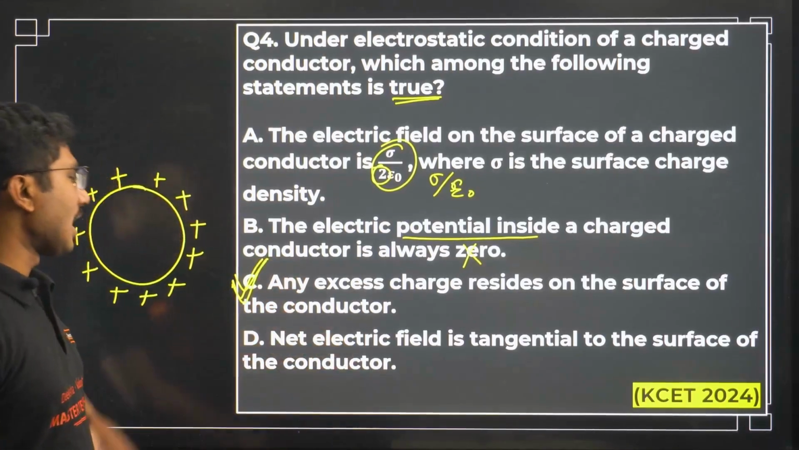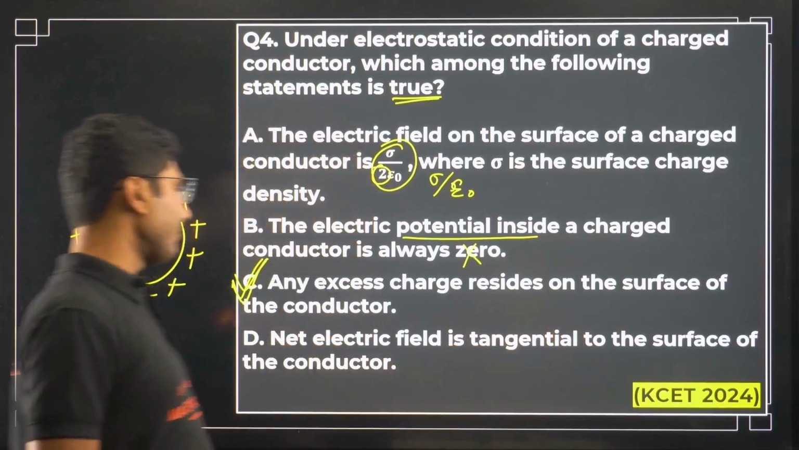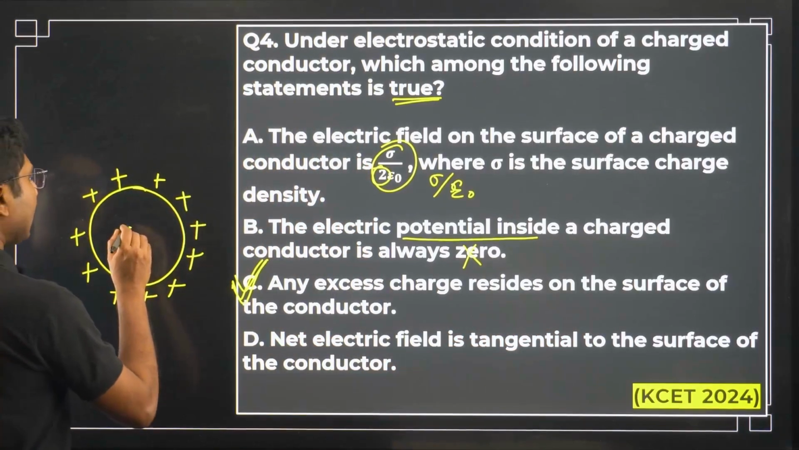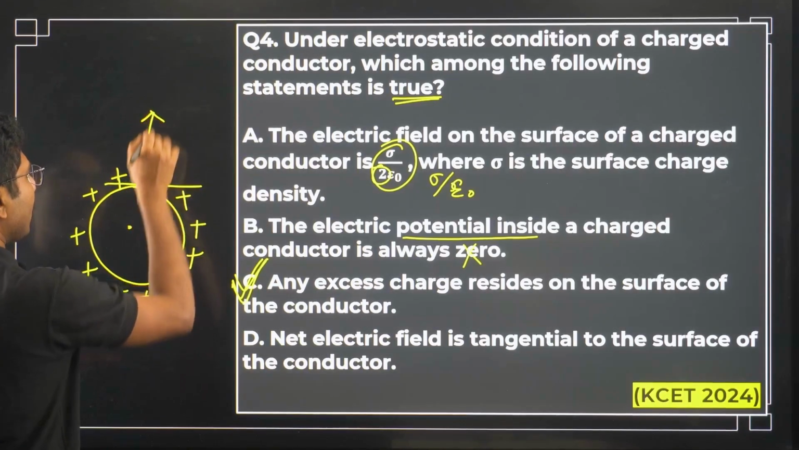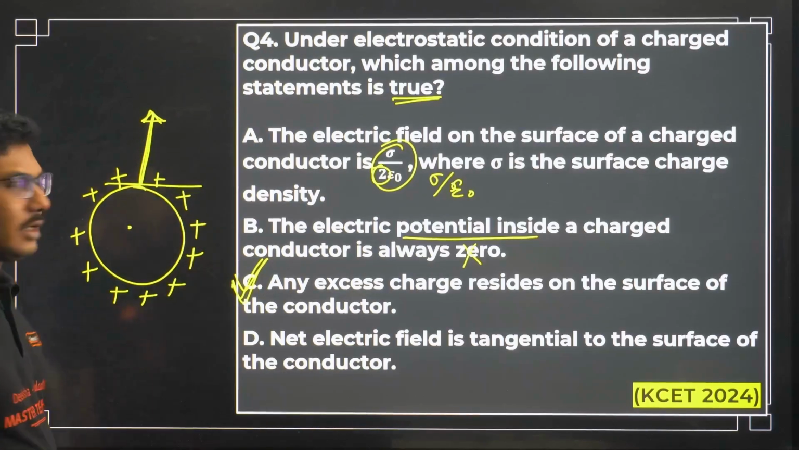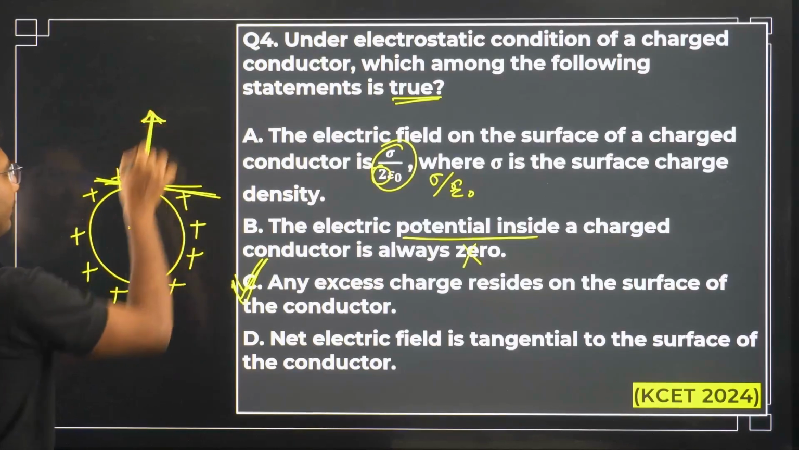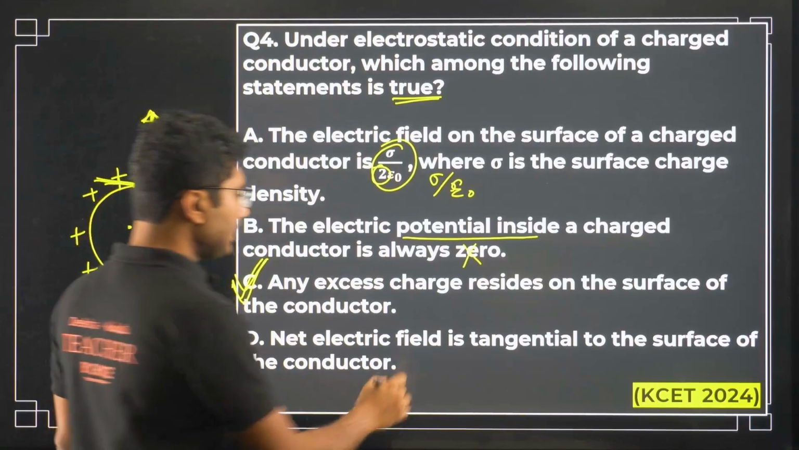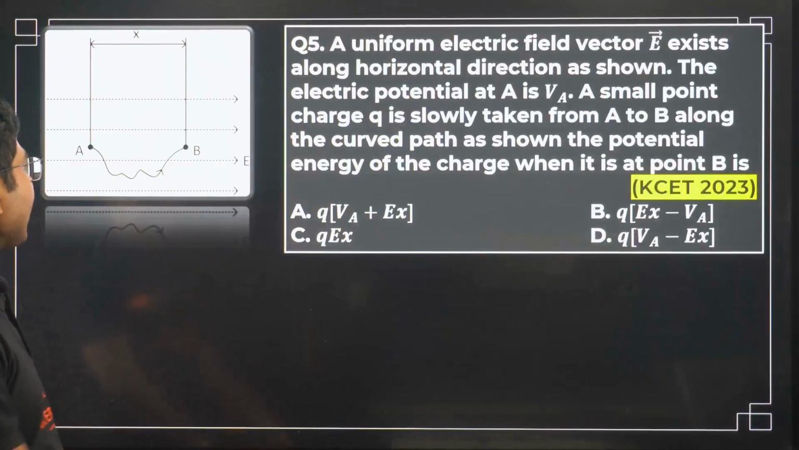You can check the last one as well. Net electric field is tangential to the surface of a conductor. Net electric field is not tangential, it is perpendicular. Okay, this is the tangent, and this is the electric field. So this statement is also incorrect. Let's move on to the next question.